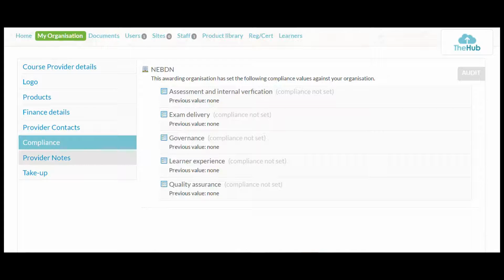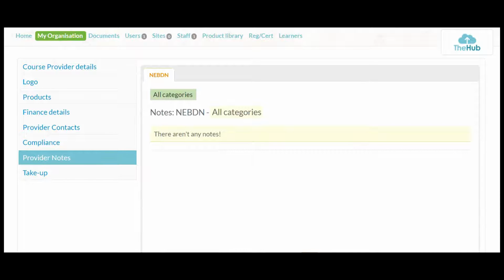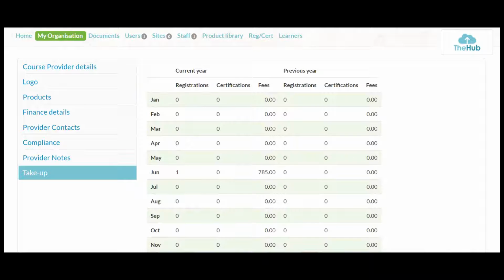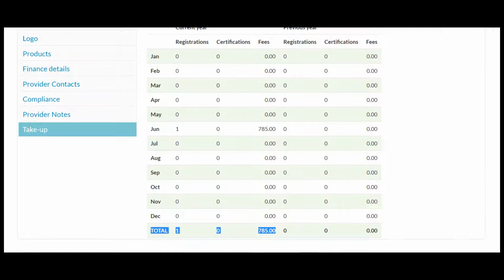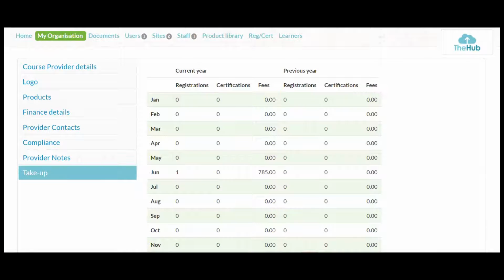All right, so let's go to provider notes. That's in case you want to make any notes, they'll be there. It's empty for this one. And then we go to take up. So take up shows the registrations and certifications for the current year and the previous year on a monthly breakdown. So for example, for this one, we've popped a registration in for June and it shows the fee there. And if you scroll down the page, we've got the total here. So there'll always be a nice running total at the bottom. Really useful, so you can look back and see.